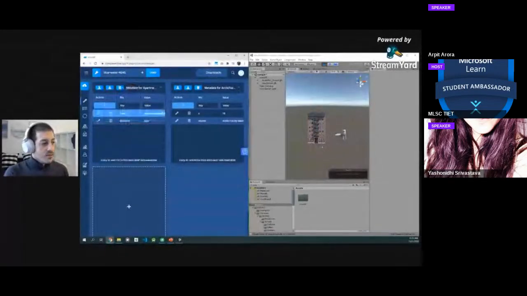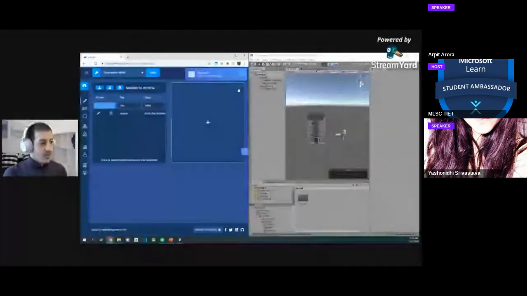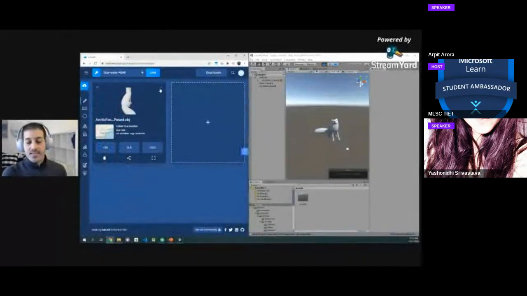But now let's see what we can do in order to change things, or let's say we want to add features or whatnot. So I'm going to delete the building. I'm going to move the fox back to the center. There we go. We're going to see that here. So we have Arctic Fox right here. And now let's say we want to add some content or some features.